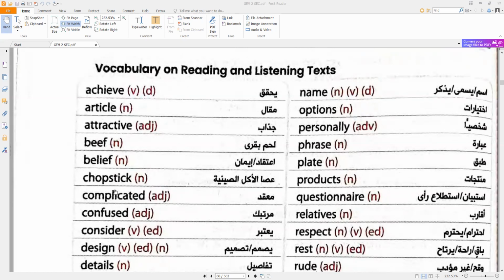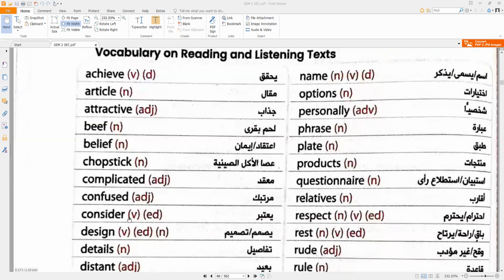Complicated. Complicated is an adjective and its synonym is complex. Something is confusing. You do a lot of effort to do it. Confused. Confused is an adjective, means perplexed. Perplex. So when you perplex somebody, that means you confuse them.